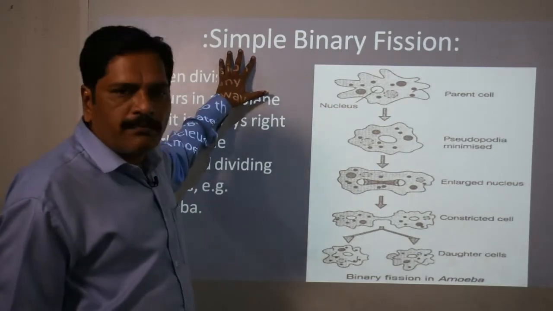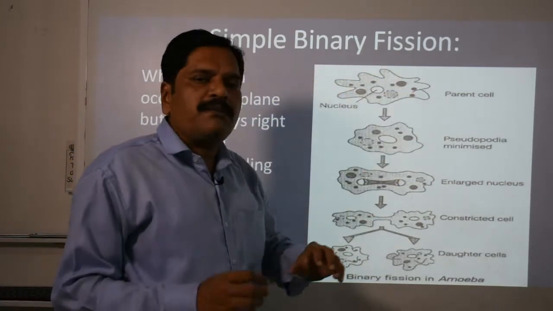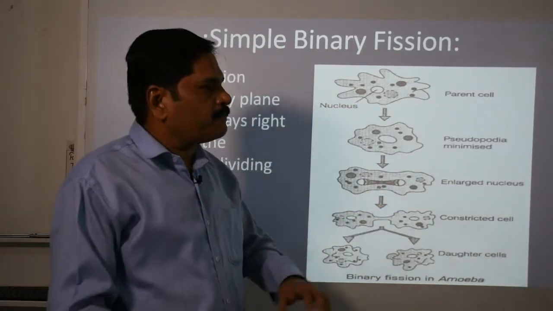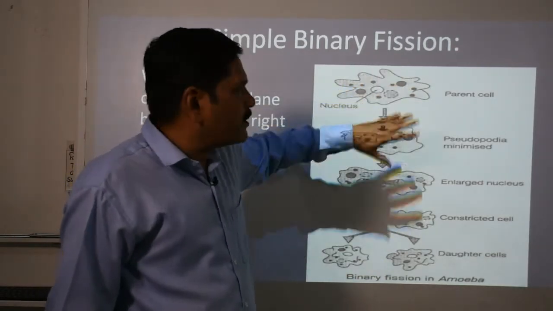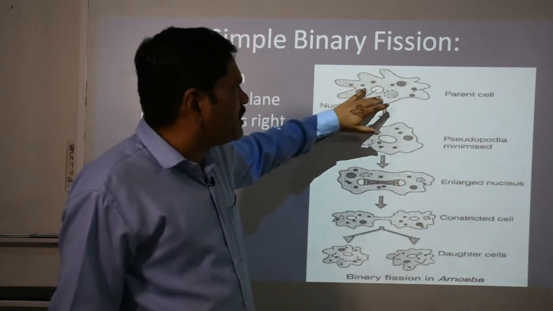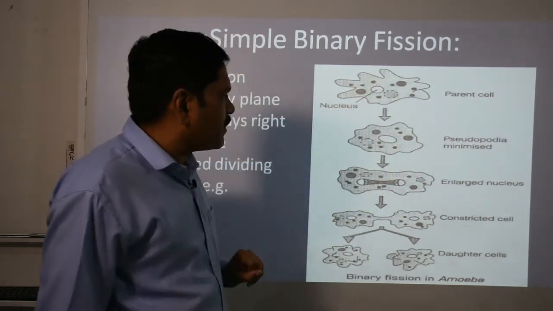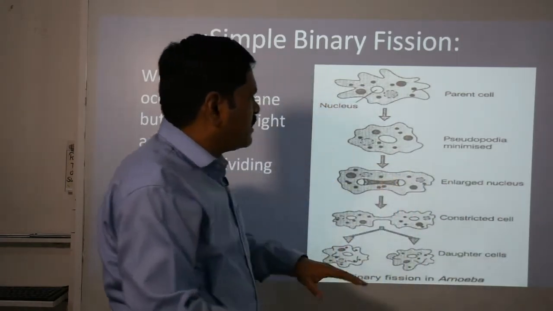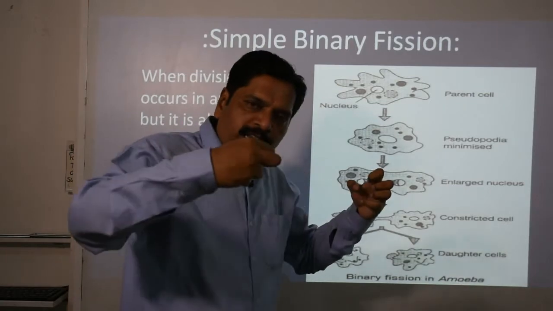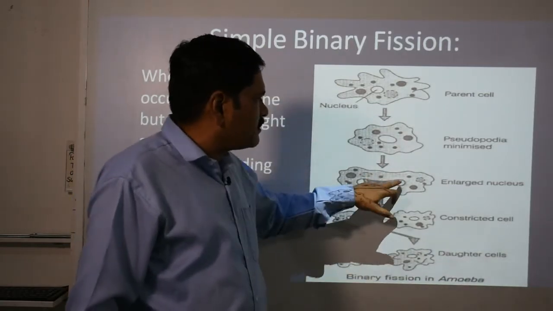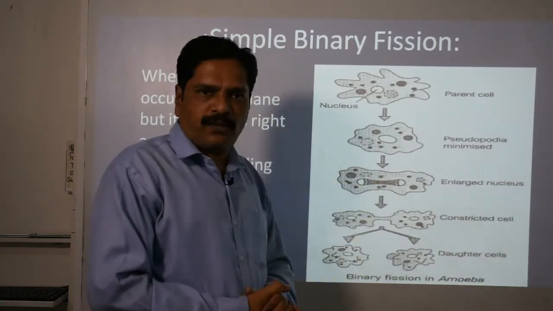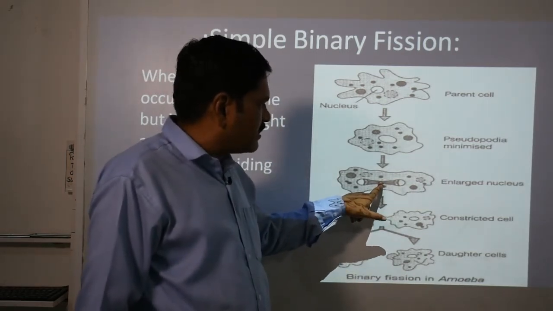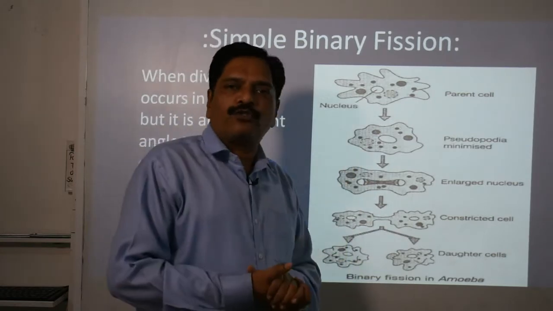So to perform this simple binary fission, this amoeba undergoes a volumetric increase or expansion. It will increase in size, so there is protoplasmic increase along with the nucleus. Then later on this cell slightly becomes elongated. At the same time, the nucleus also becomes elongated and turns into a dumbbell-shaped structure. And then later this nucleus breaks up from the center and divides into 2 parts.